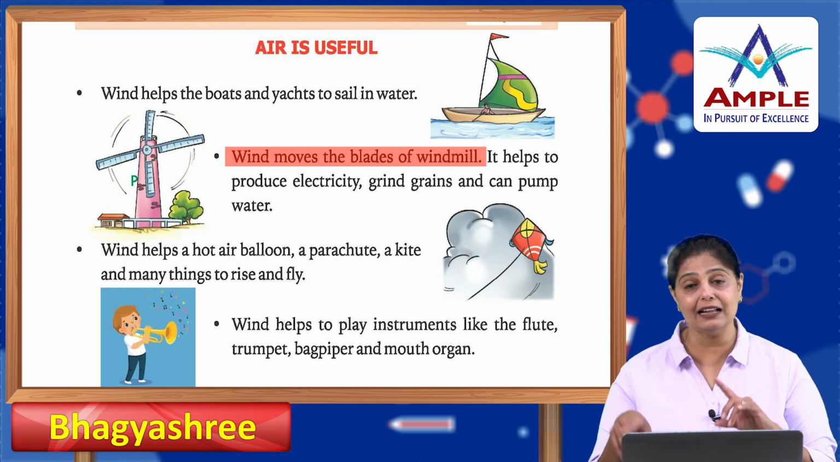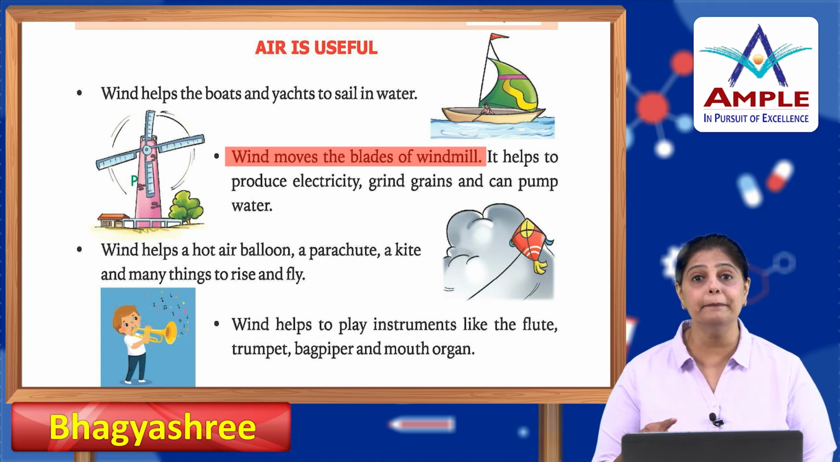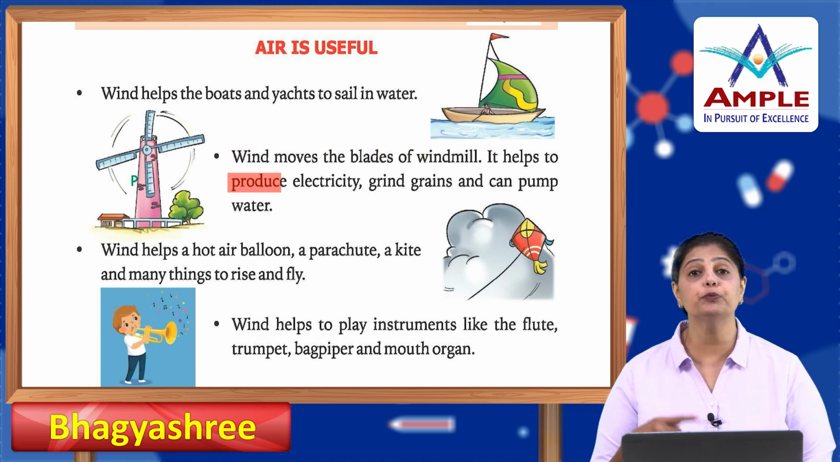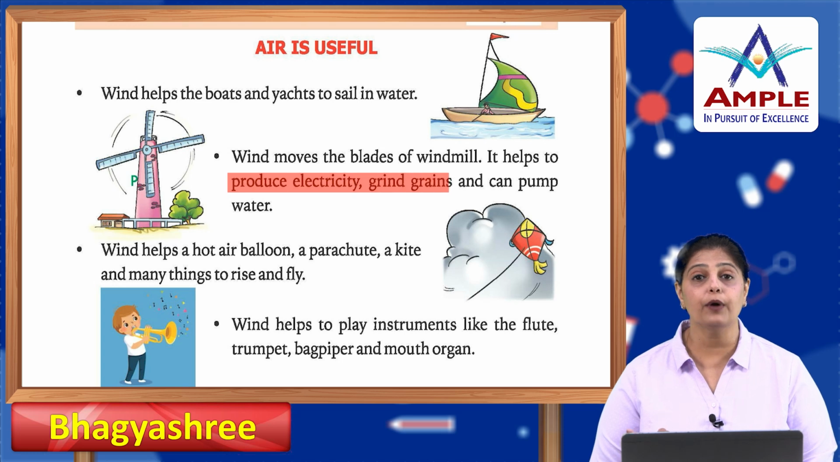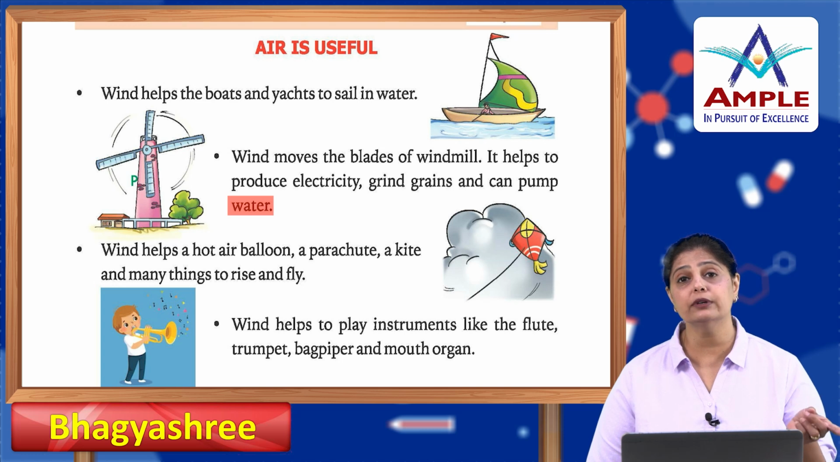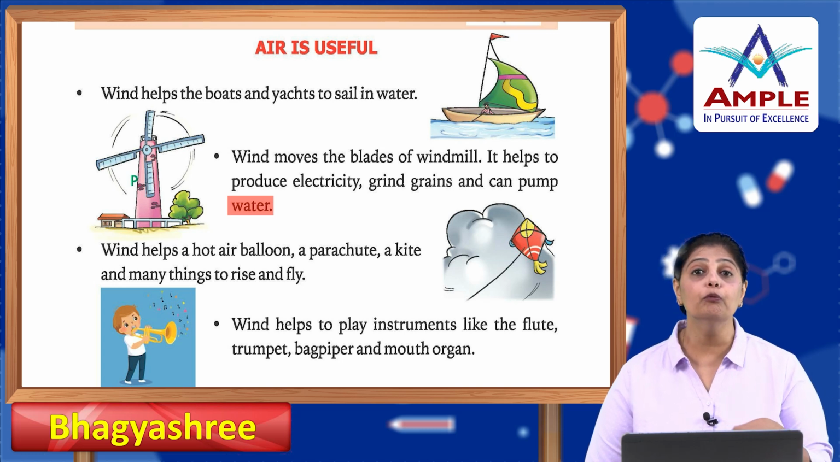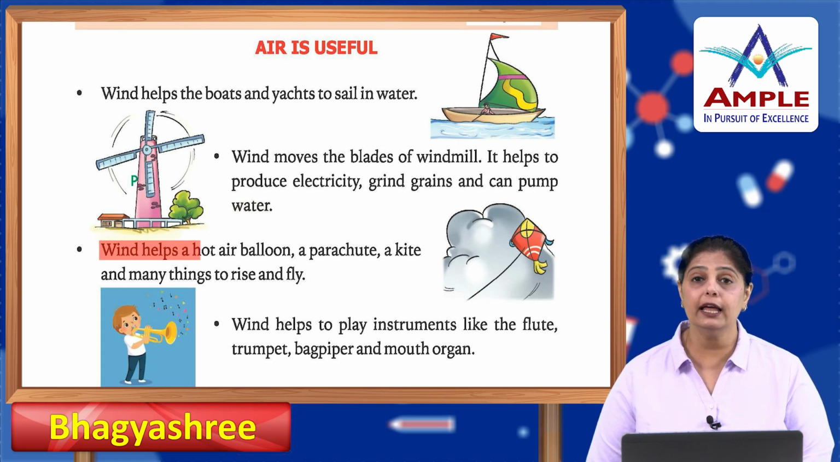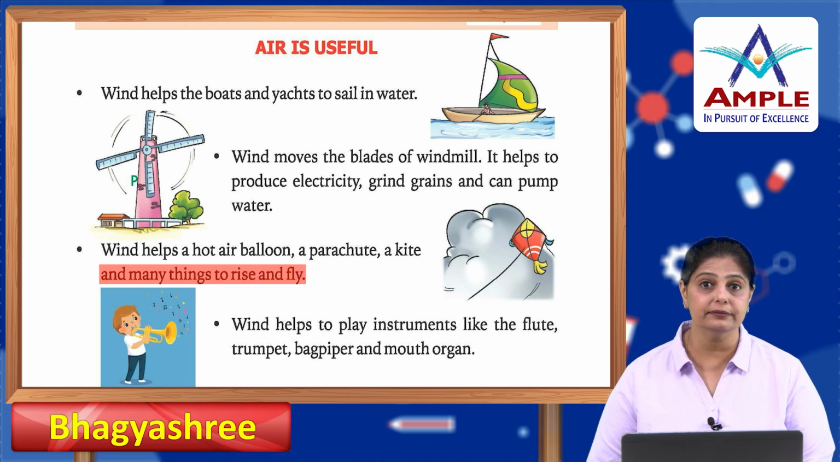They look like fans, and these windmills help to produce electricity, grind grains, and pump water also. And how does it happen? It happens with their movement, which happens due to the wind. Wind helps a hot air balloon, a parachute, a kite, and many things to rise and fly.